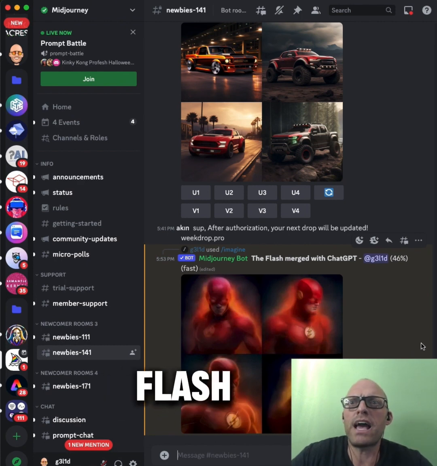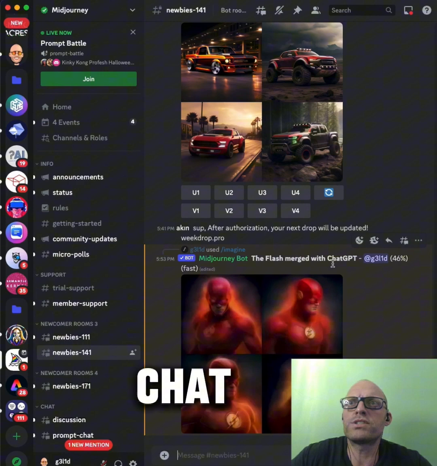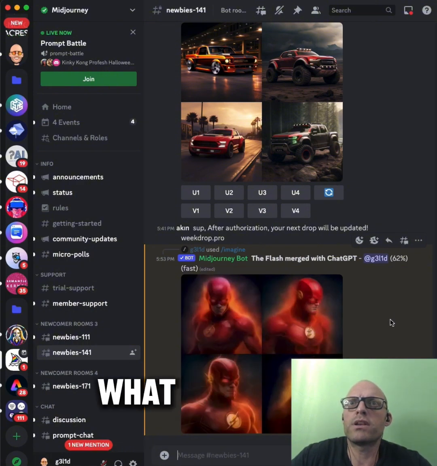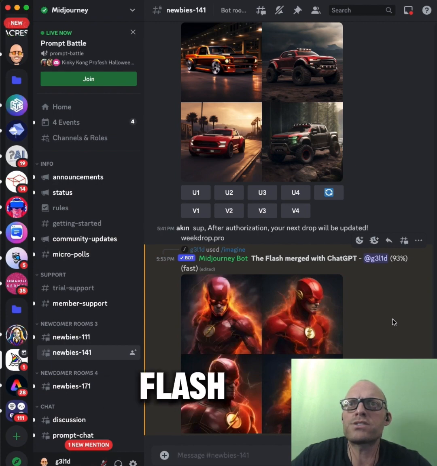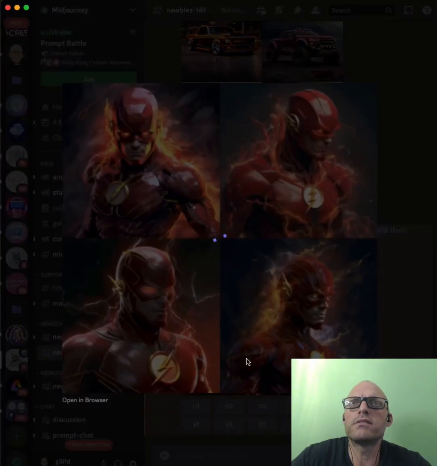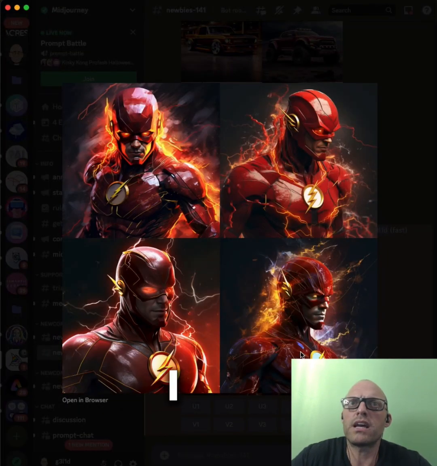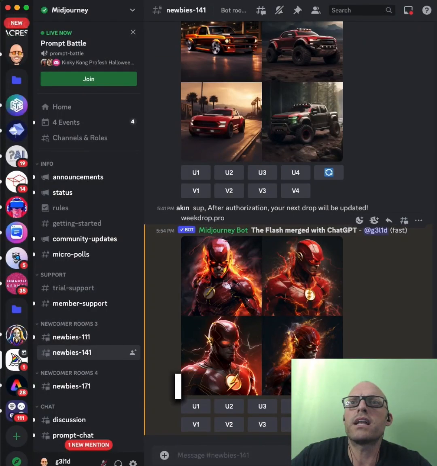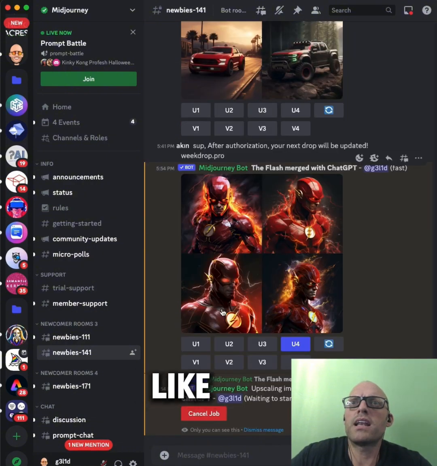And here we have the Flash. It's merged with ChatGPT. So let's see what it thinks about this. Probably gives me a tech version of the Flash. Sure, looks good. Now, I really liked the Flash back in the day. Let's say I like this one. I like this one a lot, so I want to keep it. But I like where this is going.